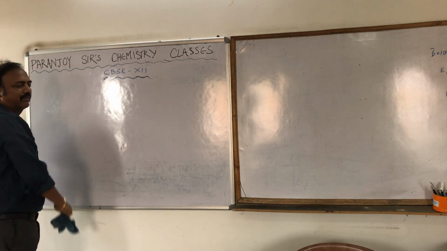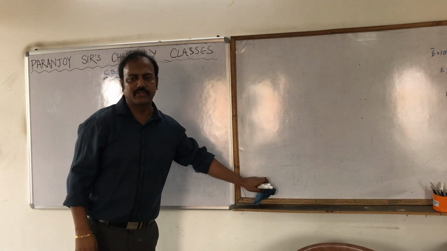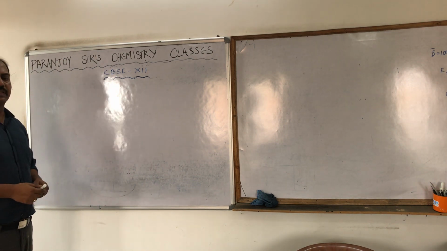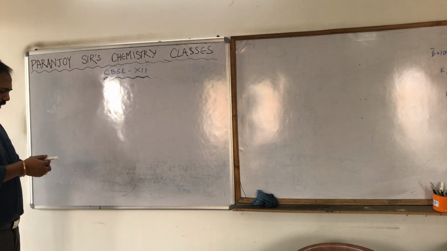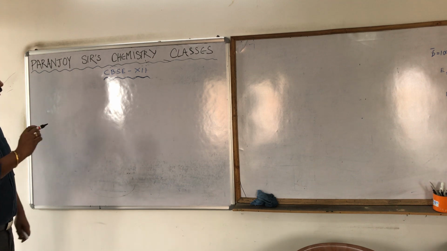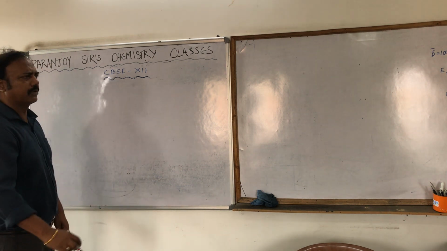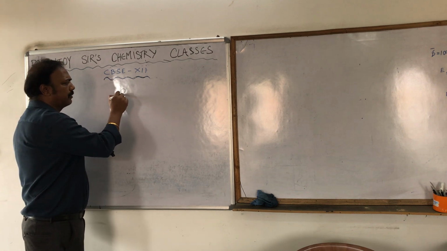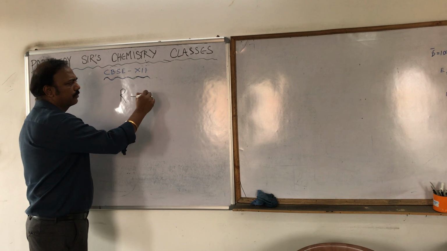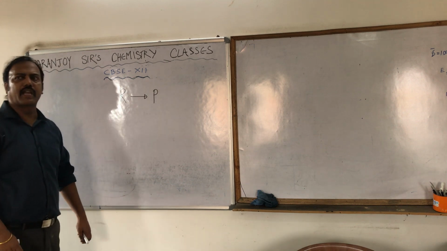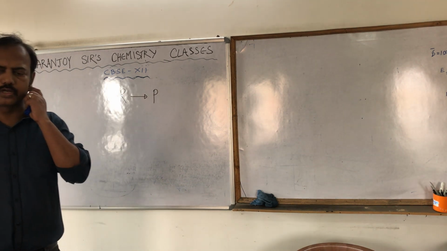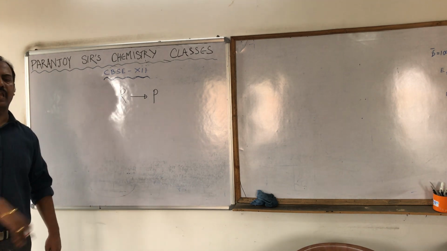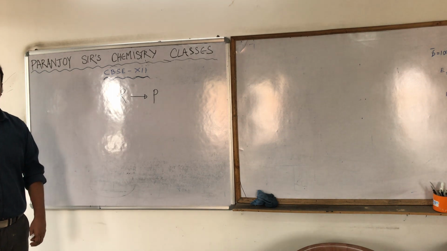What is rate? Let us just take an example. Suppose I am taking the simplest possible example, that 1 mole of reactant is converted into 1 mole of product. R is converted into P. Okay, this reaction is happening. The R is converted into P.